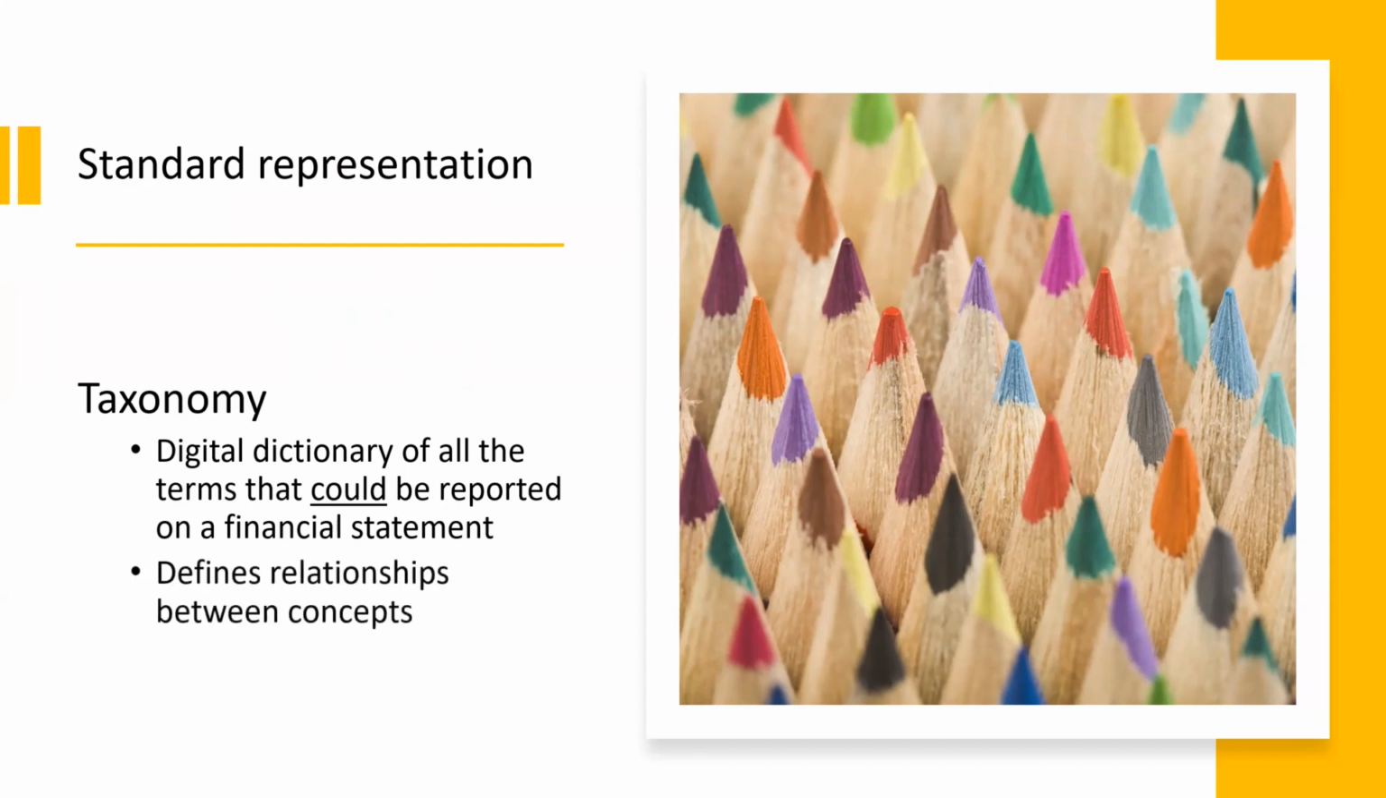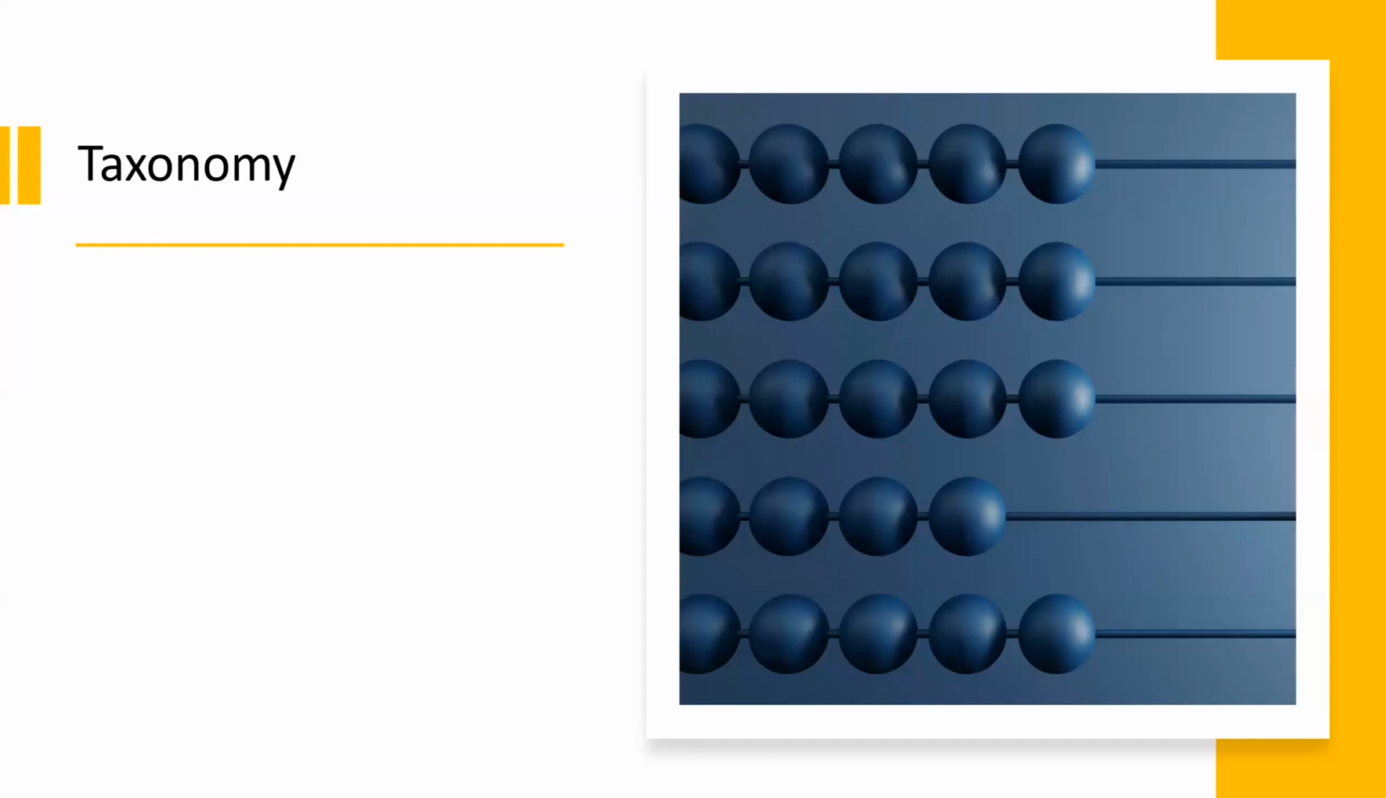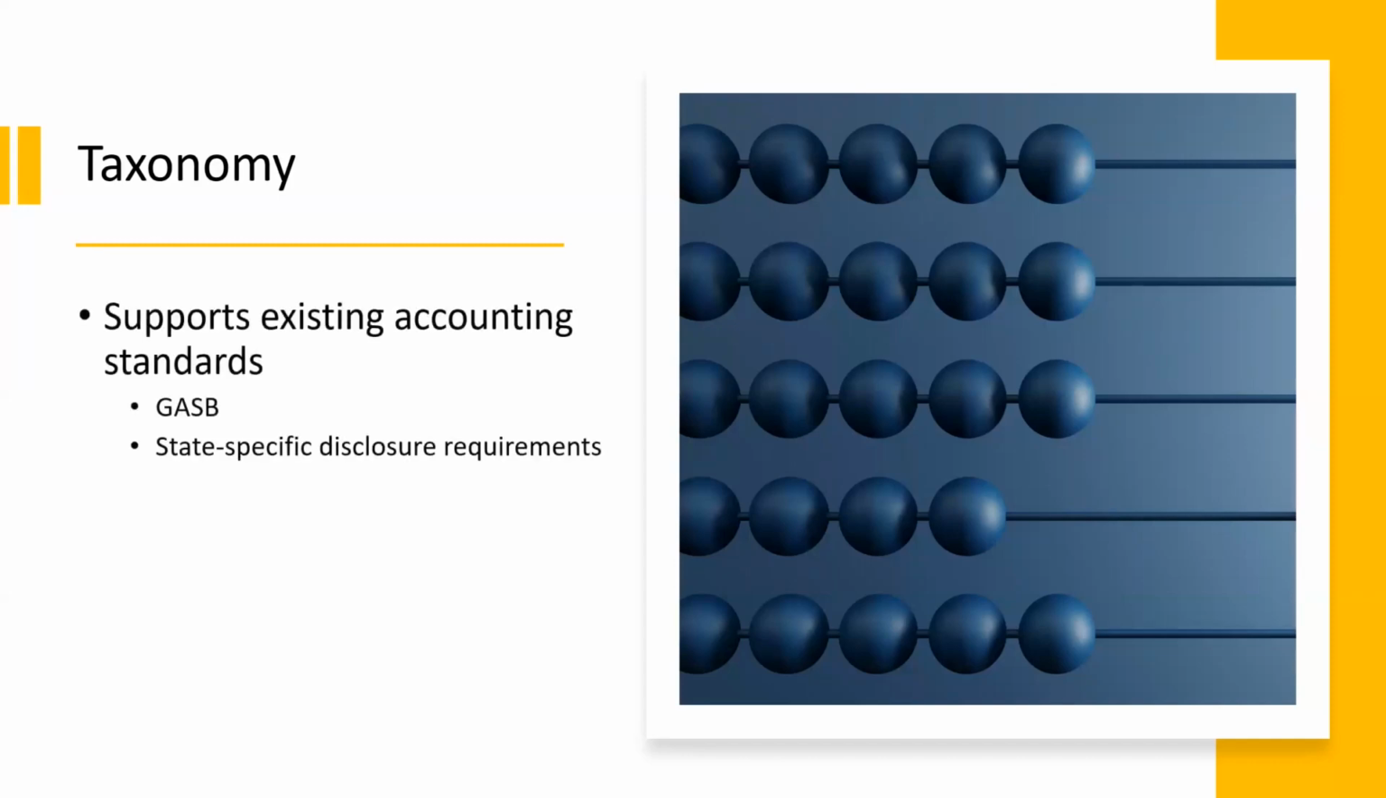A taxonomy also contains information about the relationships between concepts, like the fact that revenues can appear on an income statement, but never on a balance sheet, or the fact that assets has a parent relationship to current assets. The taxonomy supports existing accounting standards, like standards developed and maintained by the Governmental Accounting Standards Board, or state-specific disclosure requirements like the Chart of Accounts.